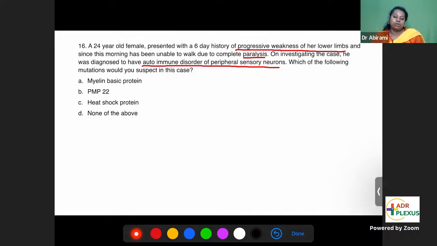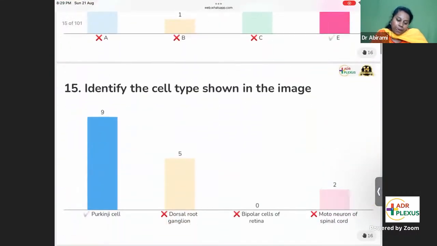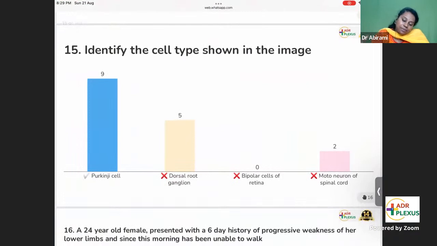So autoimmune disorder of peripheral sensory neurons. Peripheral means in PNS. Myelination in PNS is because of Schwann cells with the help of PMP22 and protein 0. So this is PMP22. If it was a disorder of the central nervous system, then you can think of multiple sclerosis and myelin basic protein. Since this is the peripheral nervous system, we'll go with PMP22. We'll see how many of you have given this. Identify the cell type. Yes, most of you have given the right answer. Purkinje cell.